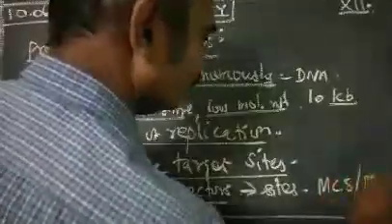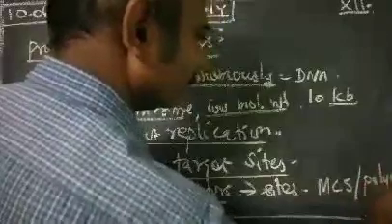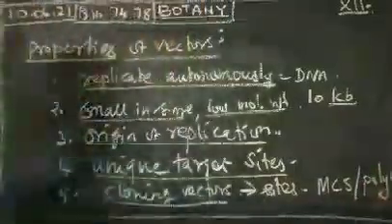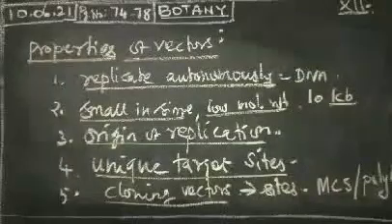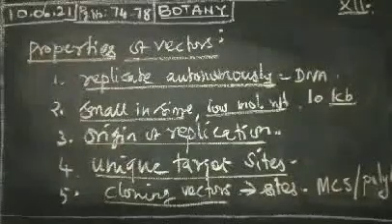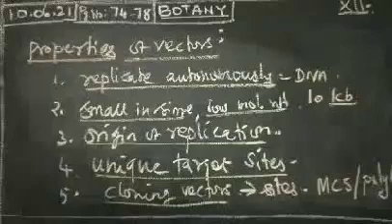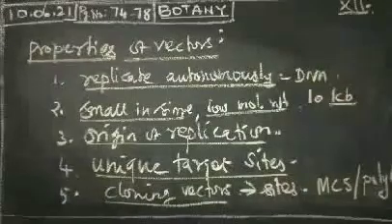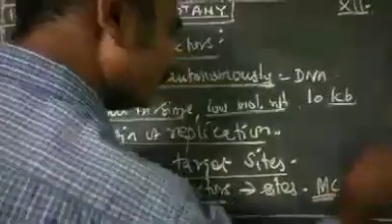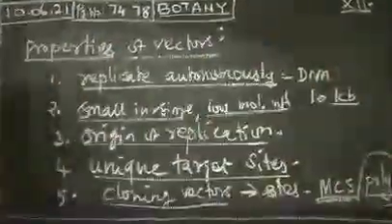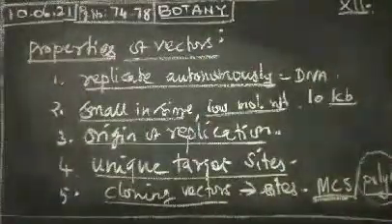That is called a polylinker. More than one restriction site is present, which is called multiple cloning sites, or otherwise polylinker. Poly means many, joined together. That is called the polylinker.